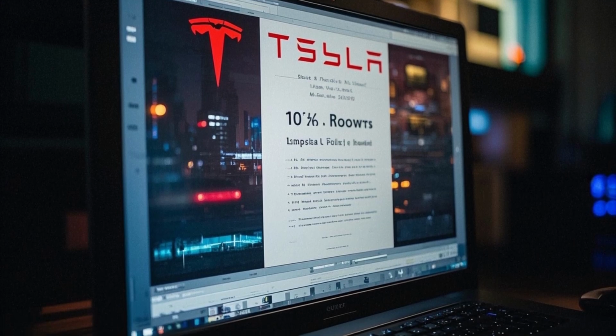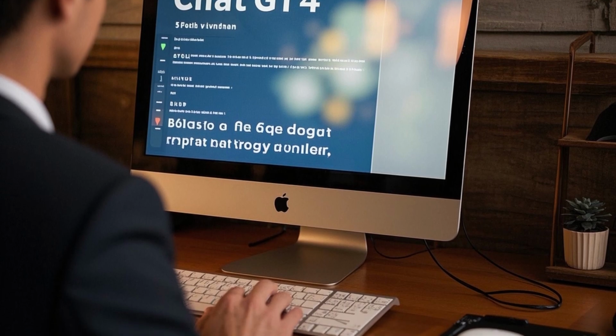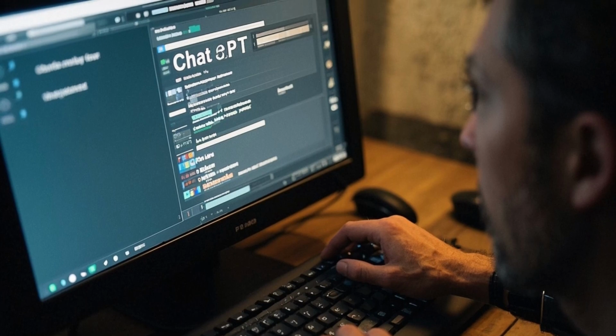Okay, lab coats on, it's time. Let's head to Tesla's investor relations page. We're grabbing their most recent annual 10K report, downloaded. I'm using ChatGPT 4.0 here. We literally just drag and drop the PDF file right into the chat. Now over to our AI assistant. Now we copy our master prompt, paste it right underneath, and we hit enter.